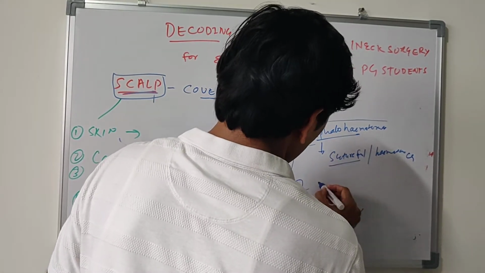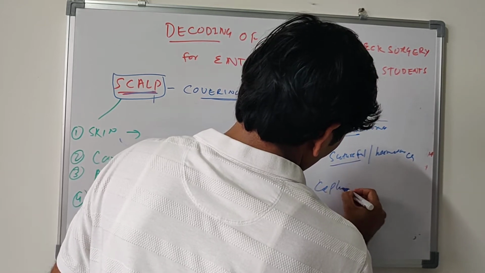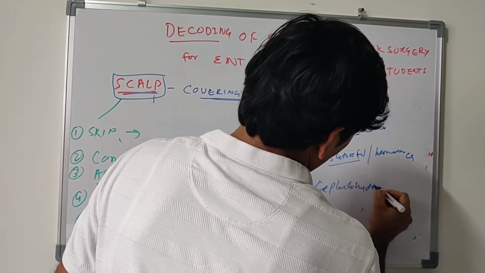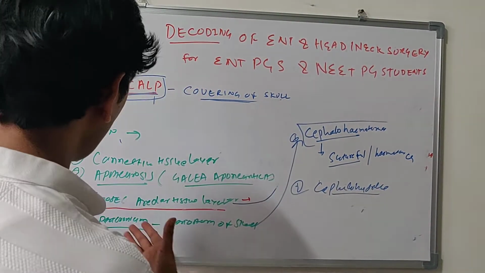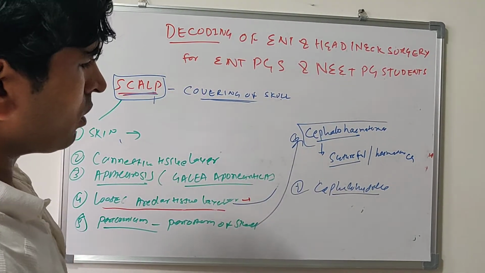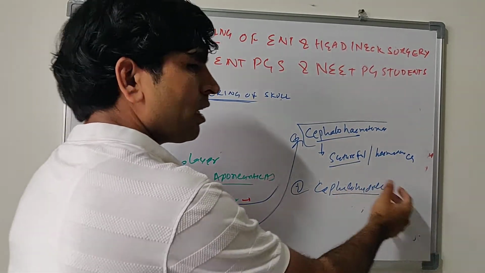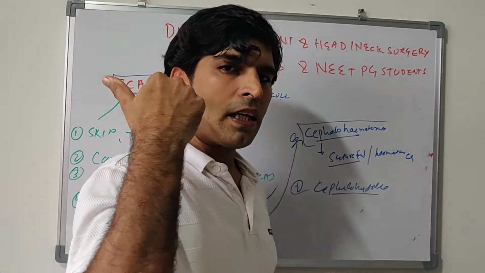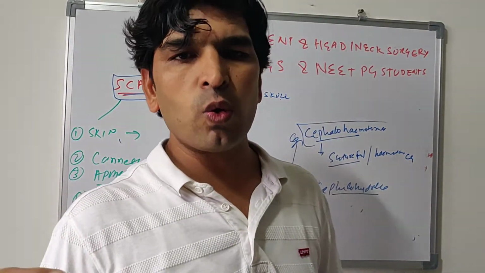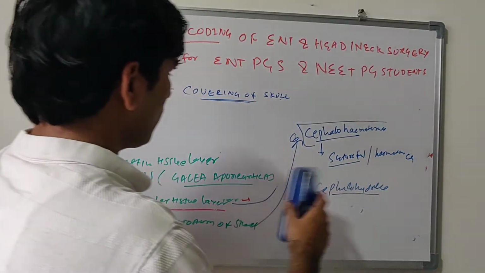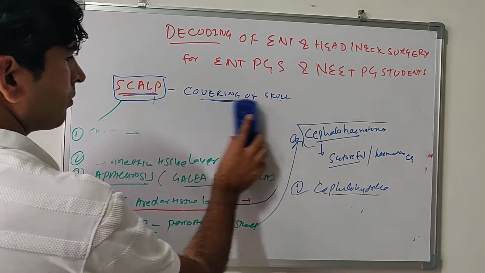Second one is cephalohydrocele. Cephalohydrocele can occur below the pericranium as well as below the loose areolar tissue. CSF below the pericranium is also called cephalohydrocele. It can be found in the loose areolar tissue also. Okay, these are two applied anatomies.